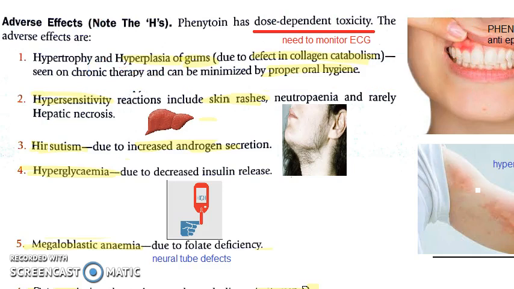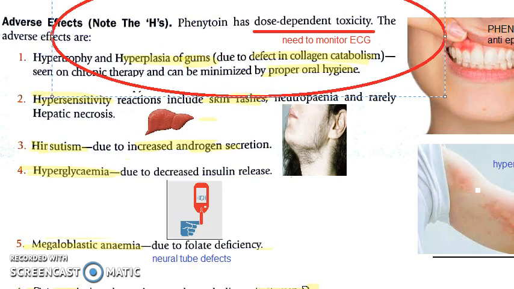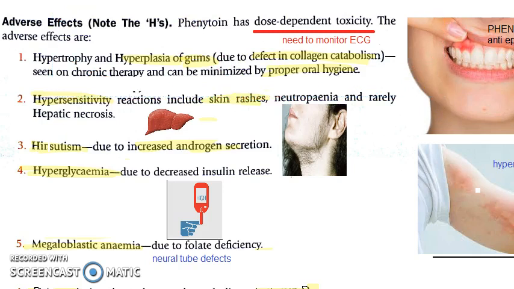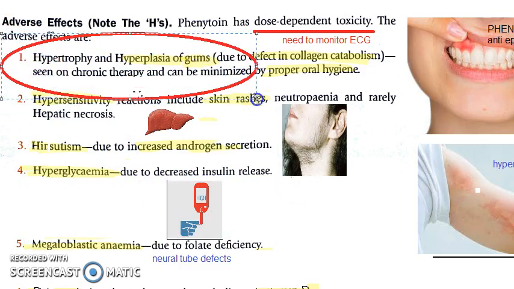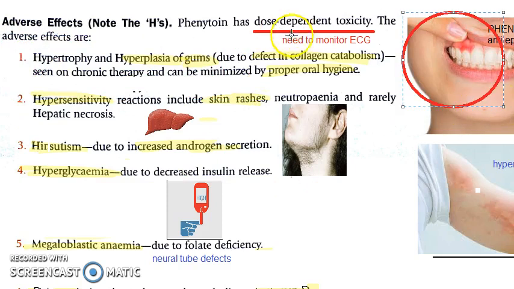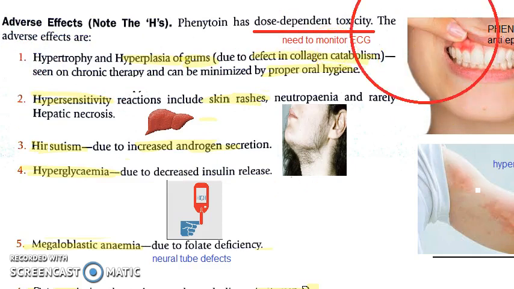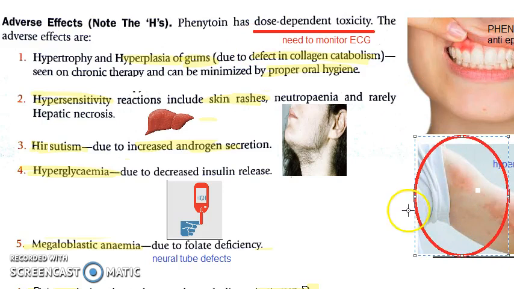It also irritates the vascular components a lot. Phenytoin has a lot of side effects. All the side effects seem to start with H. So H is for phenytoin. Hypertrophy and hyperplasia of gums. You can see here whenever you give an anti-epileptic, there can be hyperplasia of gums because of defect in collagen metabolism. Actually, there could be hypersensitivity, a hypersensitive reaction.